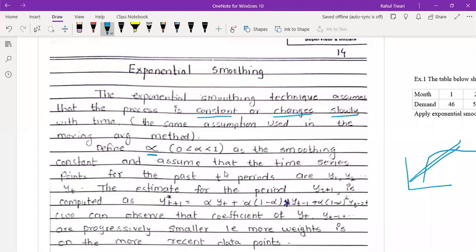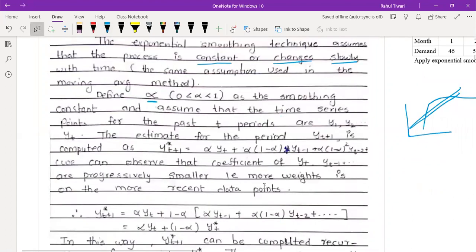We have the general formula: yt plus 1 star is equal to alpha times yt plus alpha times (1 minus alpha) times yt minus 1, this is t, this is t minus 1, plus alpha times (1 minus alpha) square times yt minus 2, and so on.